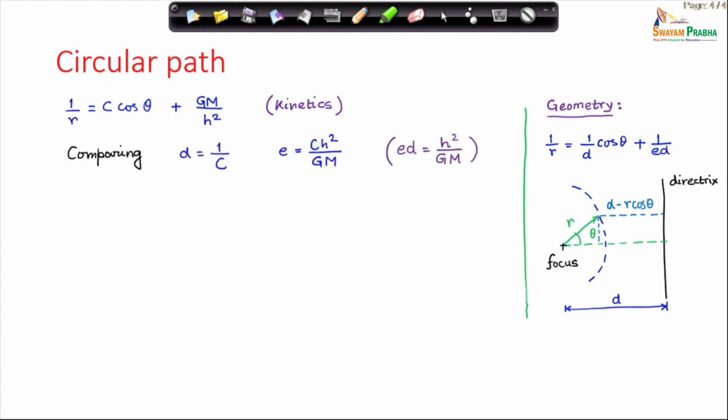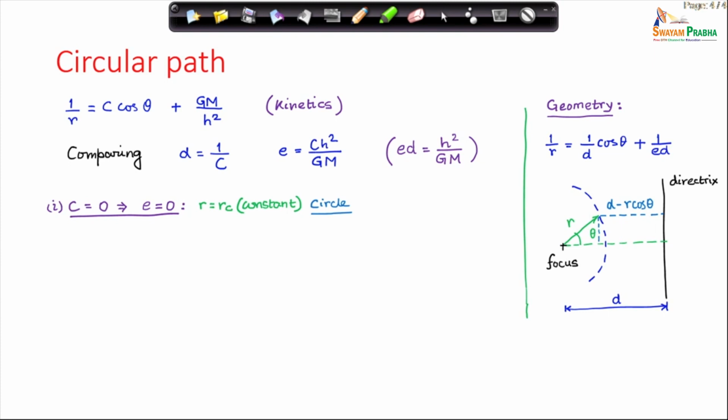With this redefinition, d is 1 over c and eccentricity is c times h square by g m, and hence E d, the product of these two factors, is h square by g m. So, with these definitions, they are the same. Therefore, the solution is a conic section.